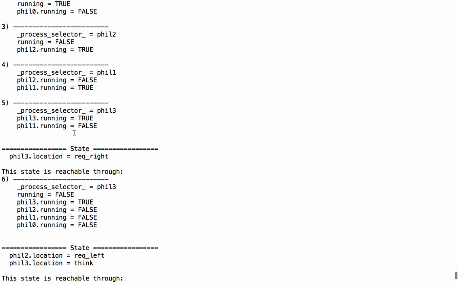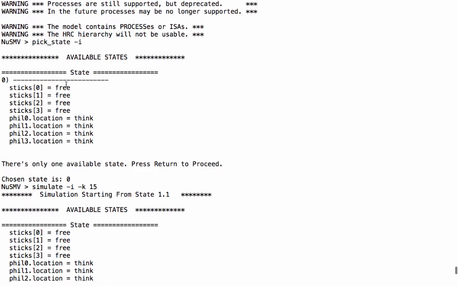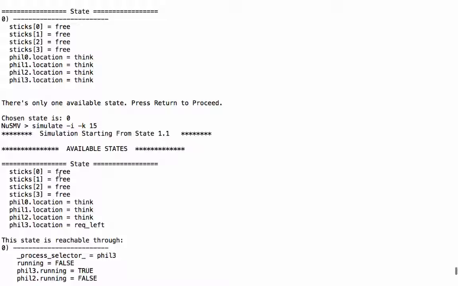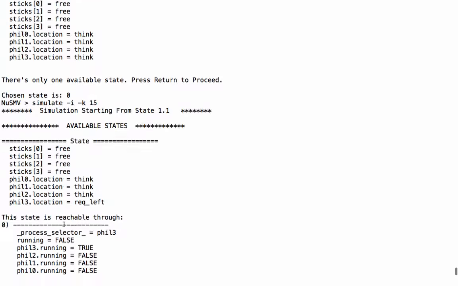We started with all of them in the think state and all sticks free. There are multiple available successors. Let us take this successor which moves to the philosopher 3 going to the request left state. From thinking, philosopher 3 moves to request left. This is state 0.